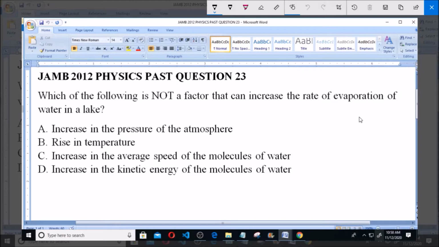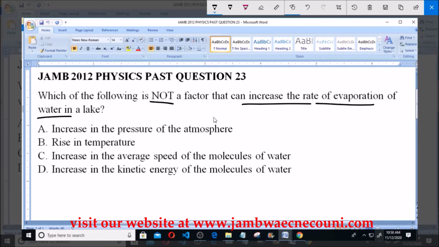A. Increase in the pressure of the atmosphere. B. Rise in temperature. C. Increase in the average speed of the molecules of water. D. Increase in the kinetic energy of the molecules of water. So you have four factors here, and you are asked for which of them is not a factor that increases or can increase the rate of evaporation of water in a lake.